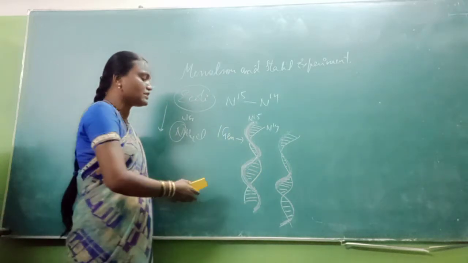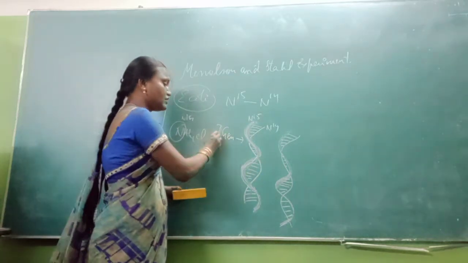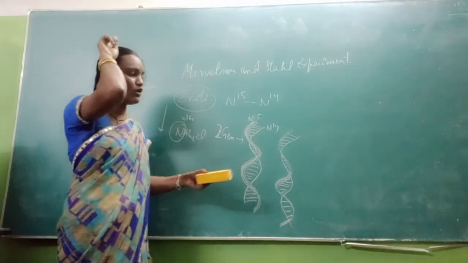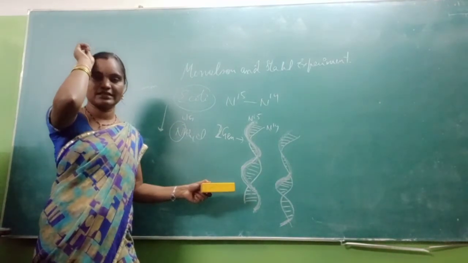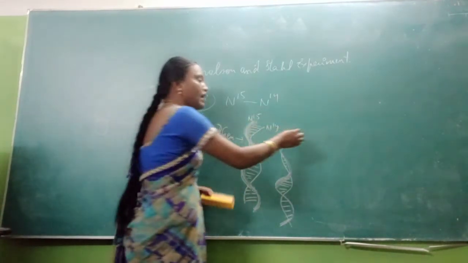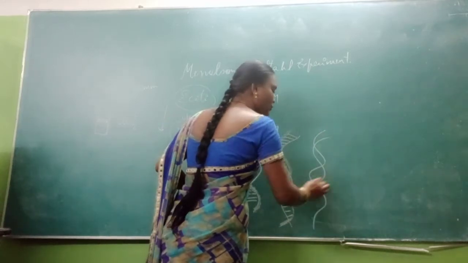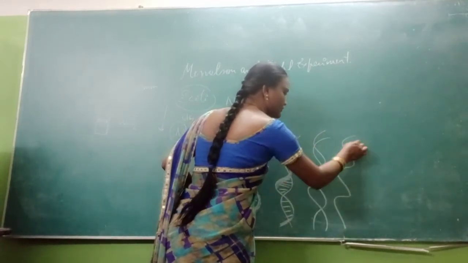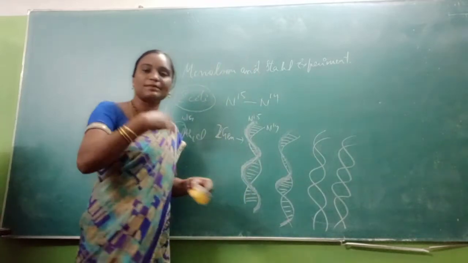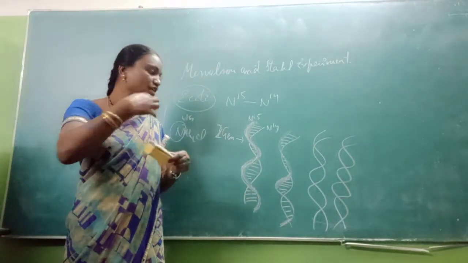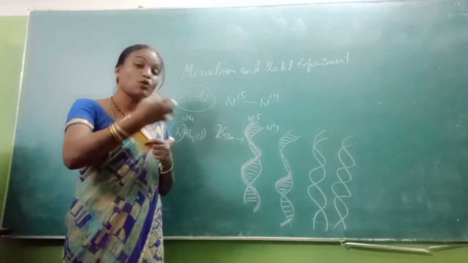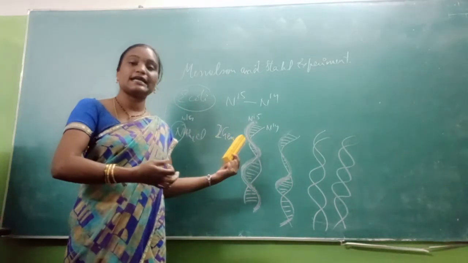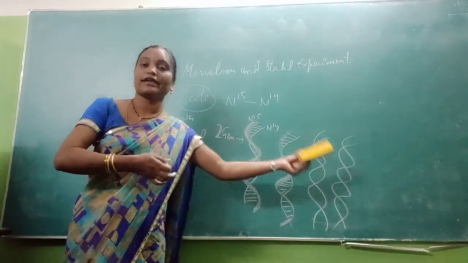The same thing is observed in the second generation. Four strands are formed. Two strands are hybrid strands containing N14 and N15, and the remaining two strands are purely N14. So simultaneously, very slowly, very spontaneously, these strands are changing into N14.